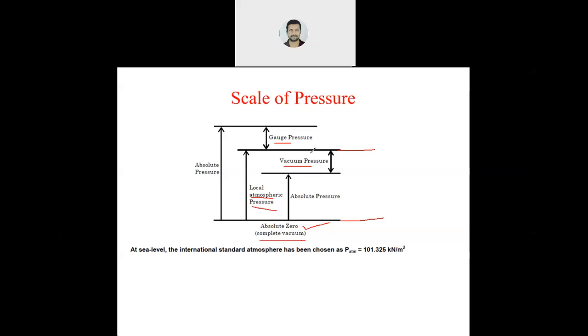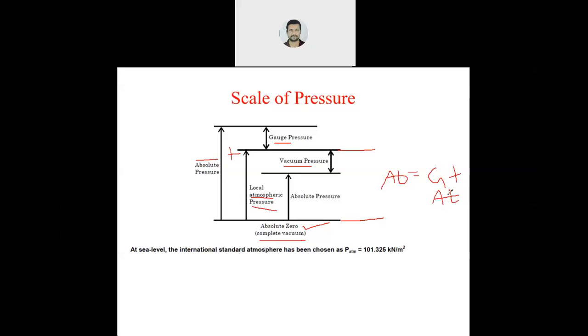Now one more relationship you can get from here: absolute pressure is equal to gauge pressure plus atmospheric pressure.